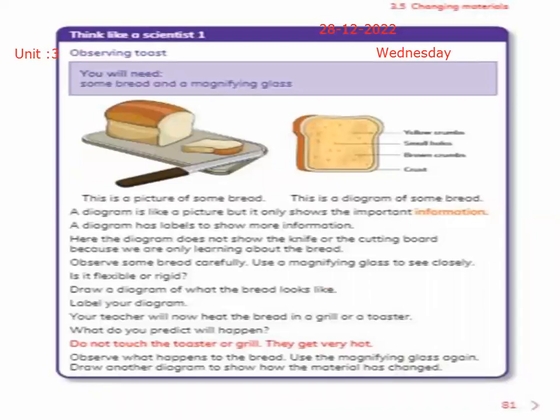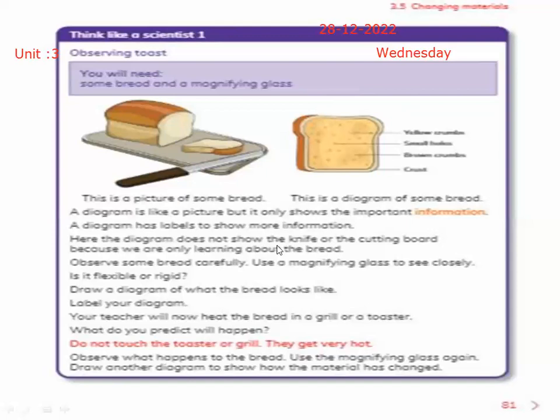Moving on. Think like a scientist. This is a picture of some bread. This is a diagram of some bread. You can see yellow crumbs. You can see small holes, brown crumbs, and crust. A diagram is like a picture, but it only shows the important information. So what is the diagram? It is like a picture, but it tells us only the important information, not the extra information or the detail.